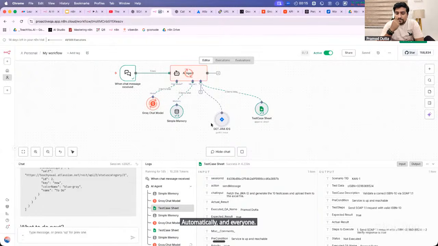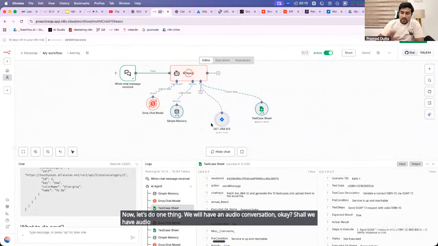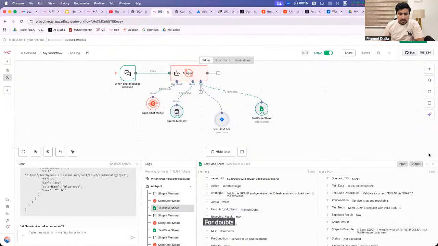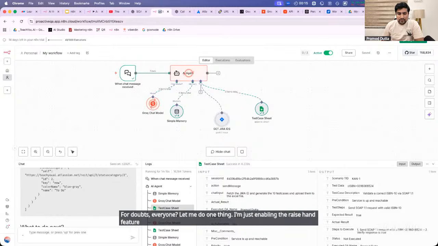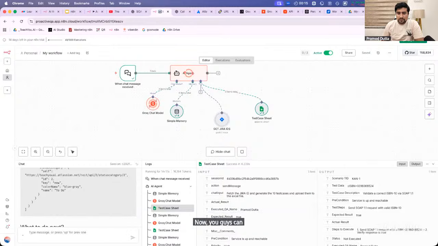Is everyone clear? Give me yes in the chat. Now let's do one thing. We will have an audio conversation. Shall we have an audio conversation? For doubts, everyone, let me do one thing. I am just enabling the raise hand feature. Now you guys can ask questions, everyone. Turn it on one by one quickly.